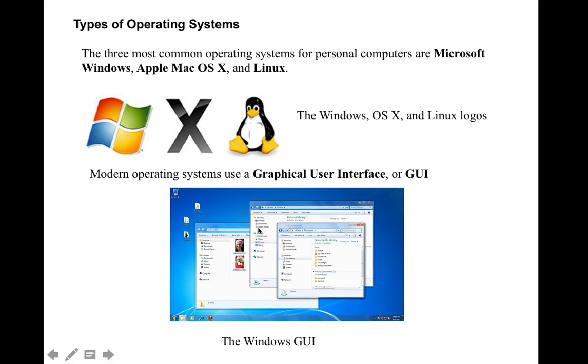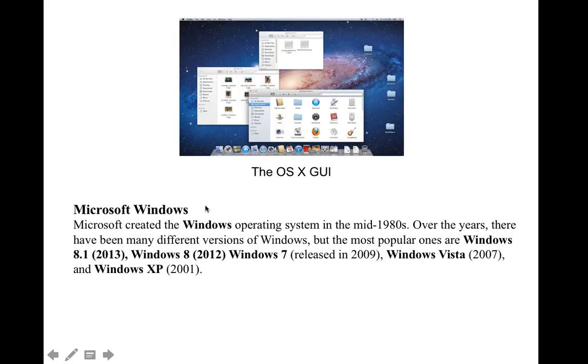You can see we have a lot of applications on the desktop, right? This one is the OS GUI. In Windows we have Microsoft, and in OS we also have Microsoft too. Actually, Microsoft created the Windows operating system in the mid 1980s. Over the years there have been many different versions of Windows, right?